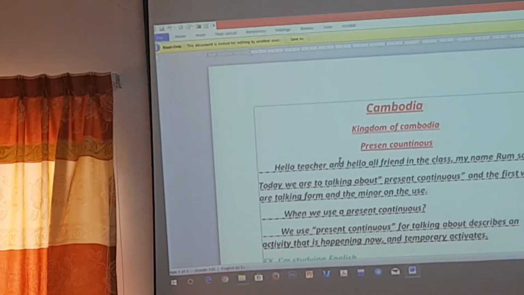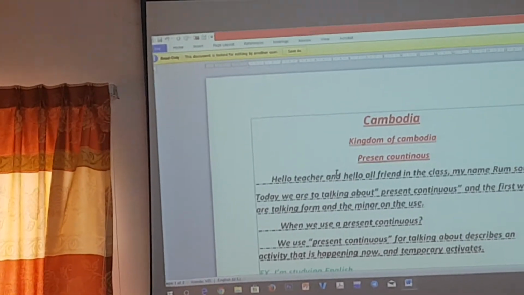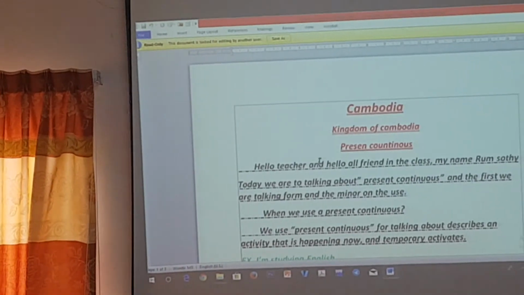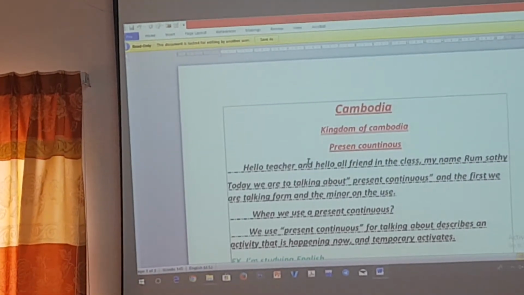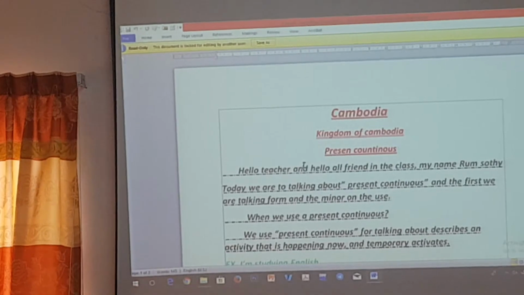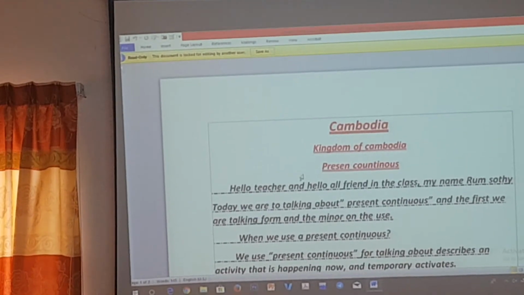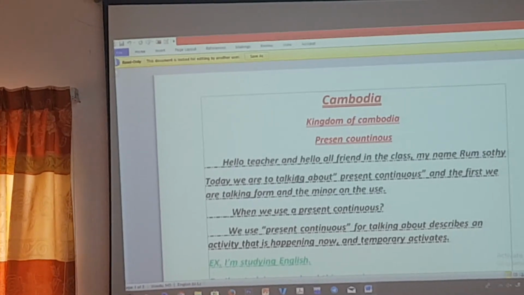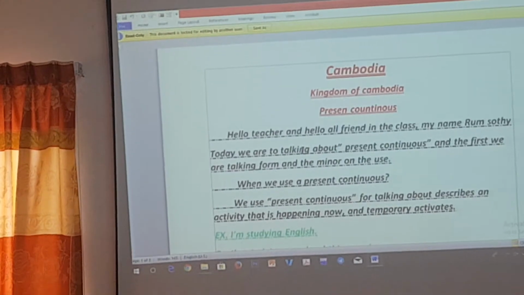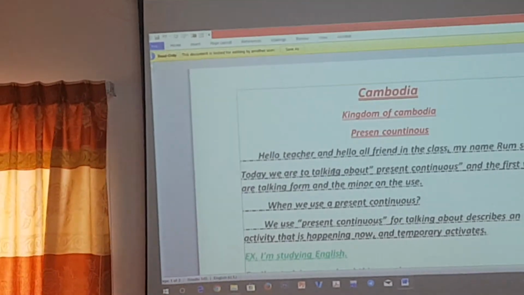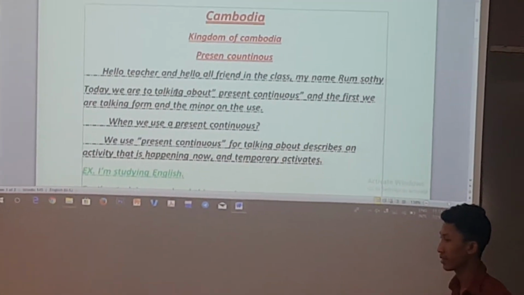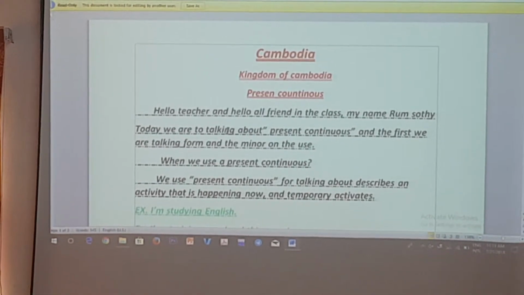We use present continuous for talking about, or you can say describing, an activity that is happening now and a temporary activity, not activate, right? Activate, like you activate your window, right? So activity. Okay, you can scroll it up.